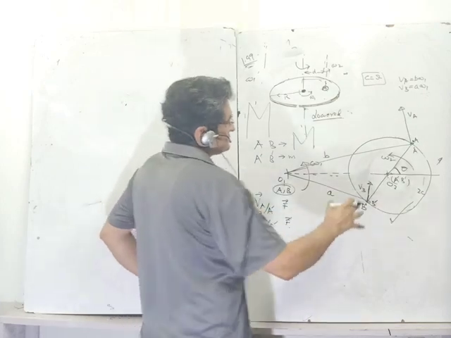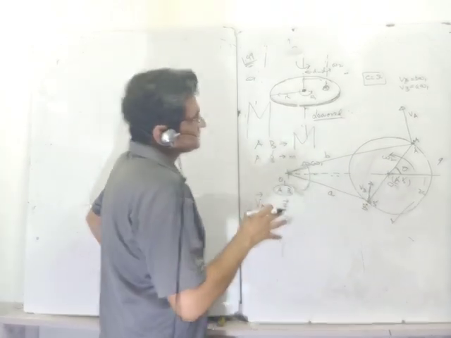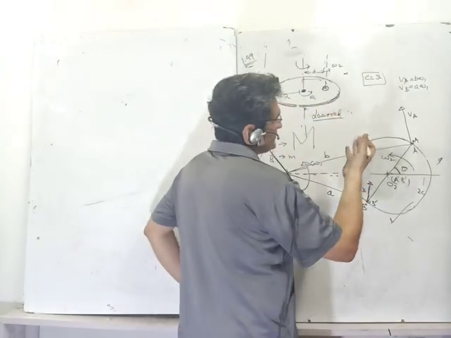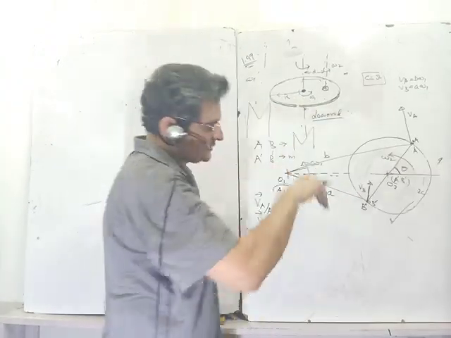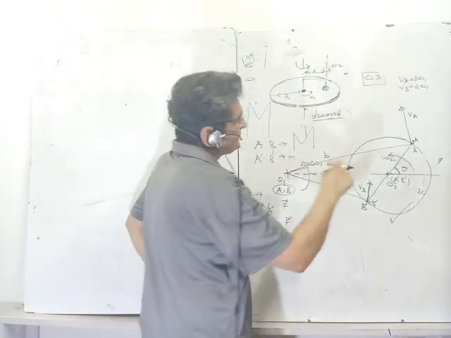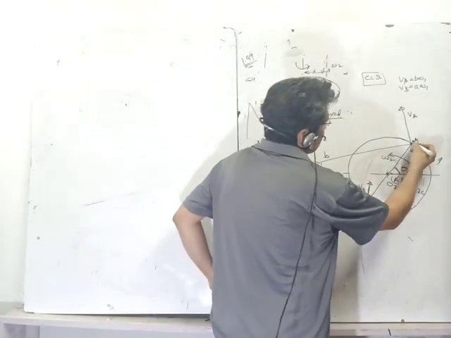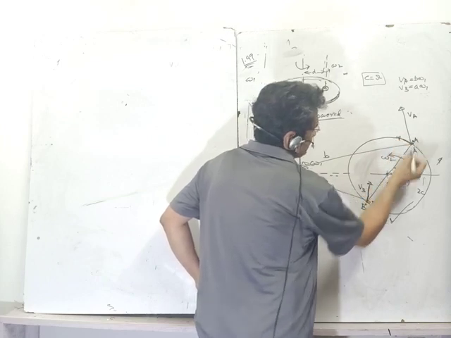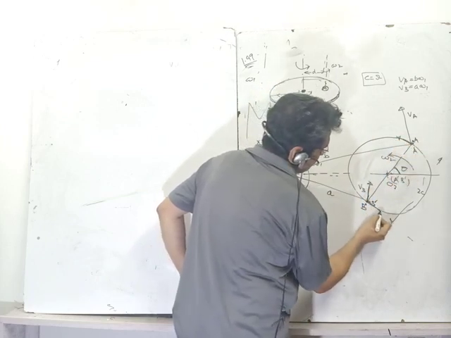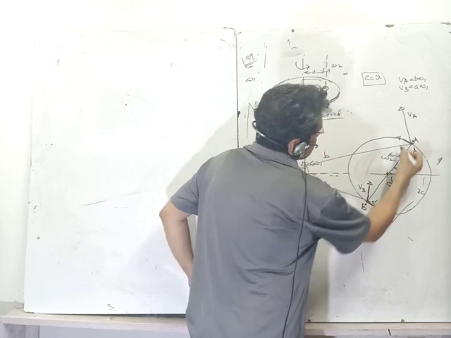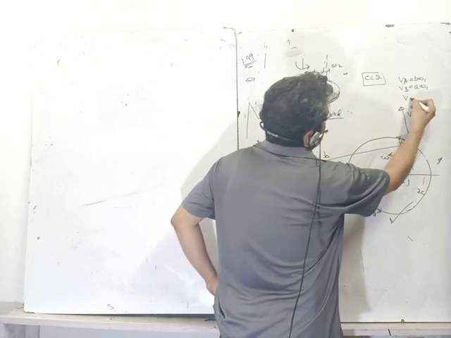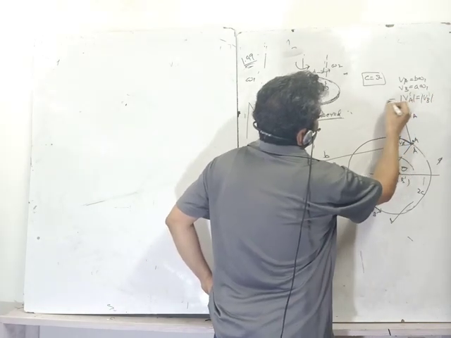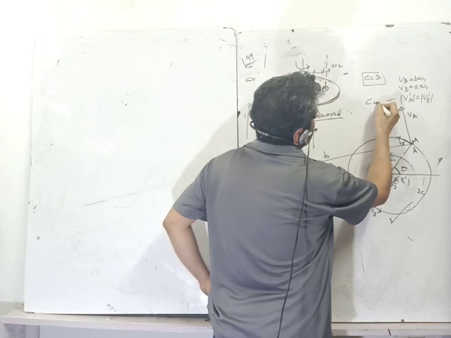That is simple vectors. You can do it with your scale and D also. Otherwise also you must be knowing it. Anyway, so now I have got VA, and what is the value of VA dash? VA dash will be this and VB dash will be this, and the magnitude of VA dash will be equal to the magnitude of VB dash, which is equal to C times omega 2.